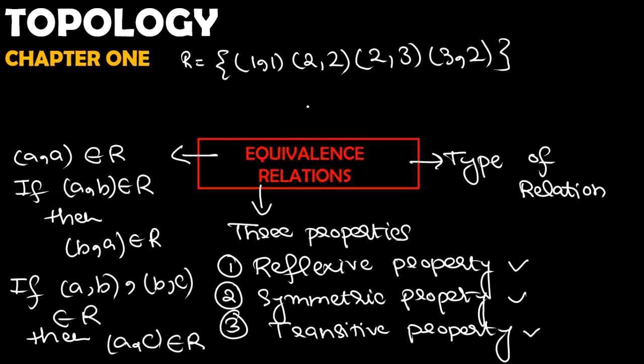Our last property is the transitive property. In this relation, we check for (1, 1) holds, (2, 2) holds. Always remember that if we have similar elements in an ordered pair, then all three properties hold. So now we check for different elements, right? For (2, 3), we have (3, 2), and (2, 2) is in our relation, right? So our transitive property holds. As all the properties hold, this relation is exactly an example of an equivalence relation.